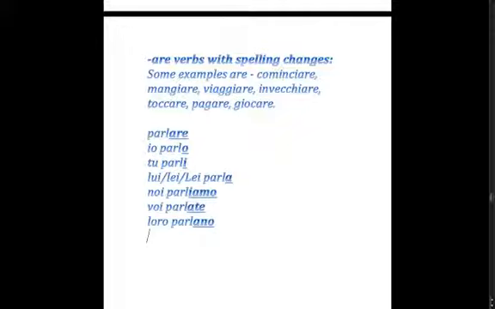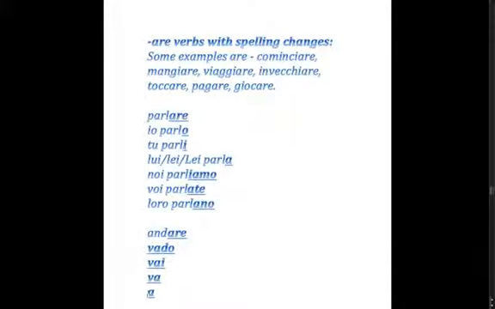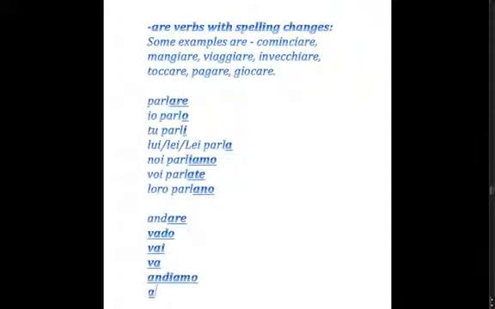With an irregular verb like andare, the stem will also change. So it's vado, vai, va, andiamo, andate, and vanno.